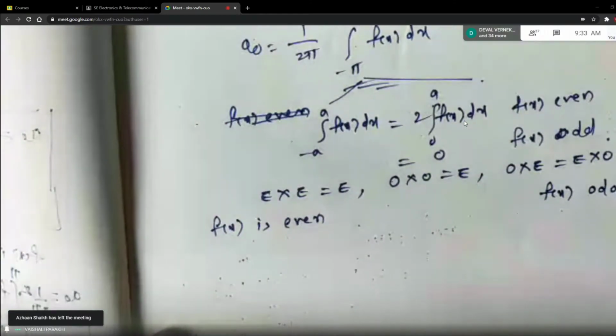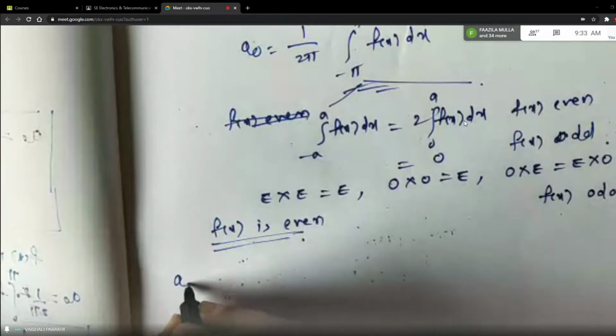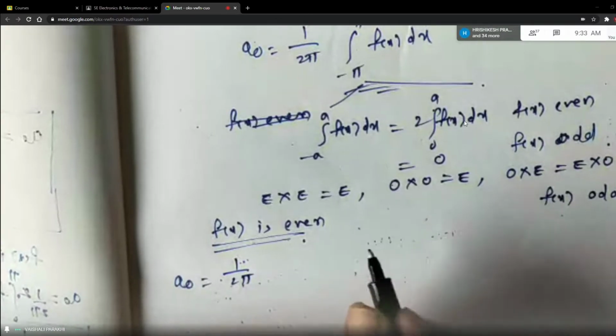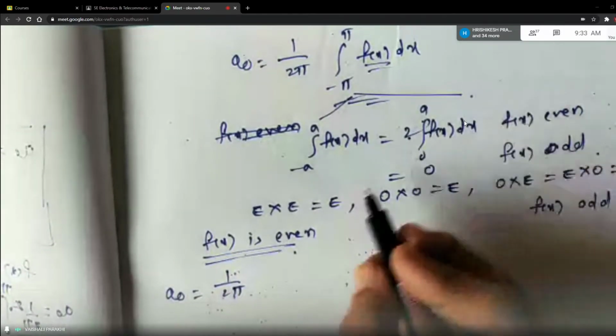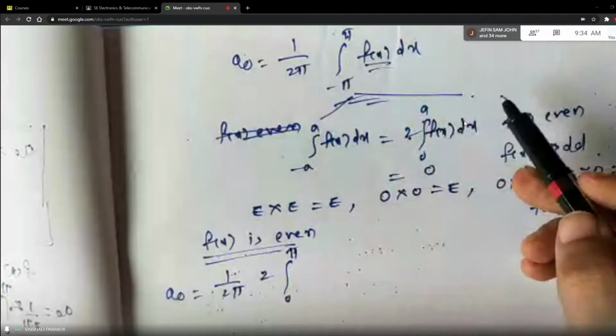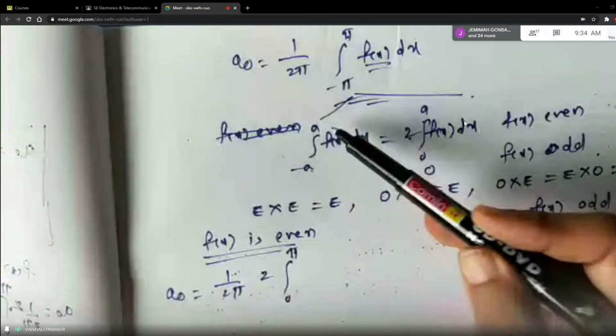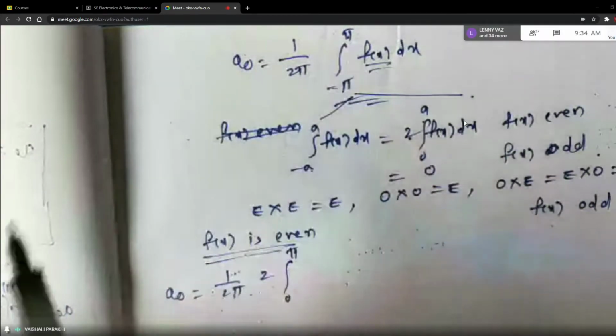Okay. Now when function is even, what will happen with the formula of A0? It is 1 upon 2 pi. This whole function will be even, no students. So it will be 2 times. Lower limit will become 0. Upper limit will remain pi. Because I have given you the formula in terms of minus a to plus a, but now in place of minus a and plus a, we have minus pi to plus pi.